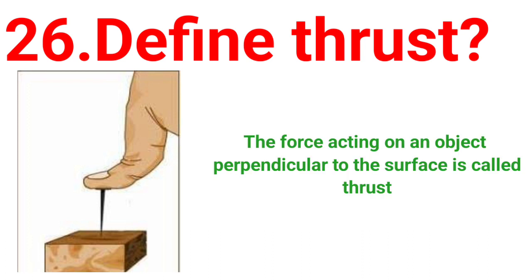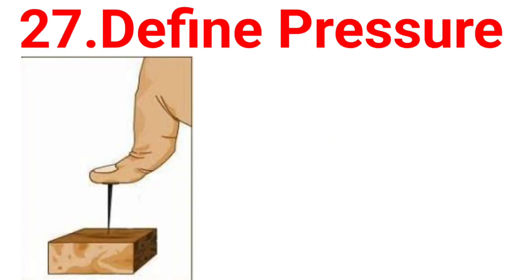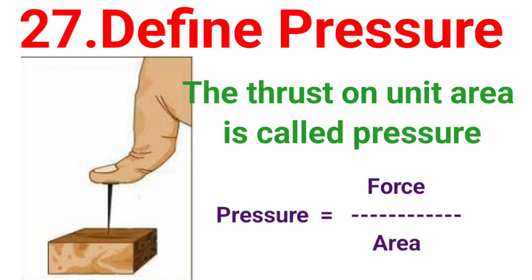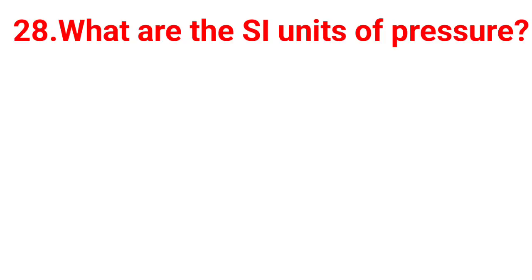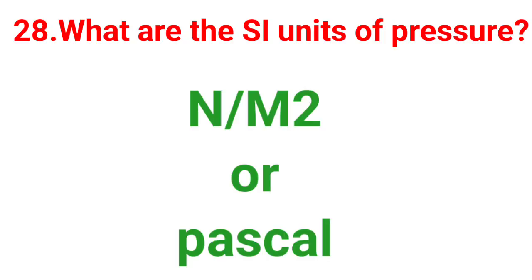Define thrust. The force acting on an object perpendicular to the surface is called thrust. Define pressure. The thrust on unit area is called pressure. Pressure is equal to force by area. What are the SI units of pressure? Newton per meter square or Pascal.